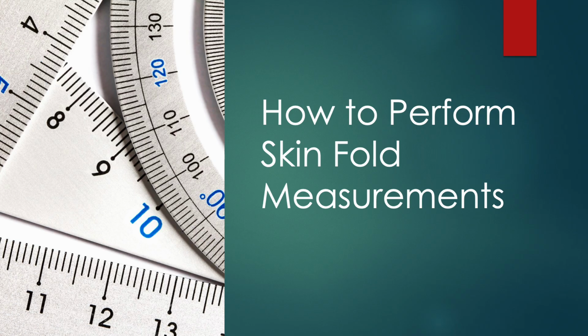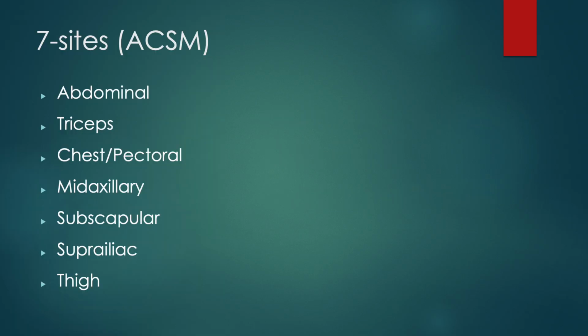These next few slides are going to be discussing how to perform skin fold measurements. These are really important to review because we will be doing skin fold measurements in our lab later this week. So there are a bunch of different skin fold measurement options. We are going to use the ACSM sites, which is a 7-site skin fold measurement system. The measurements that we're going to take are abdominal, triceps, chest or pectoral, mid-axillary, subscapular, suprailiac, and thigh.